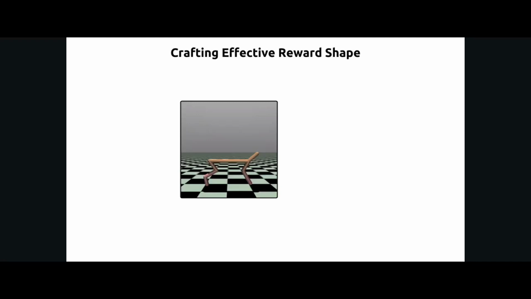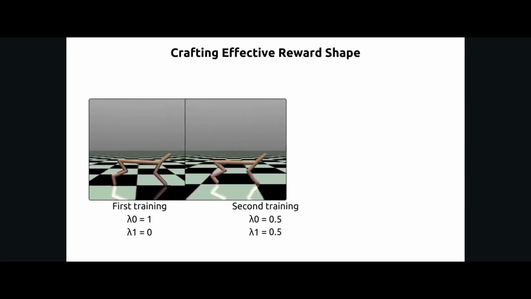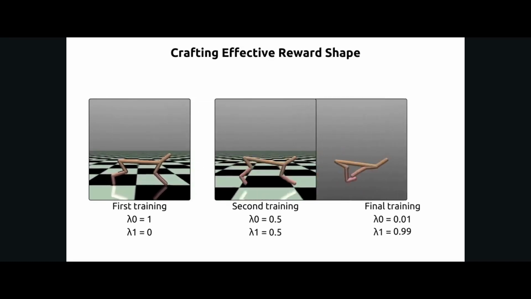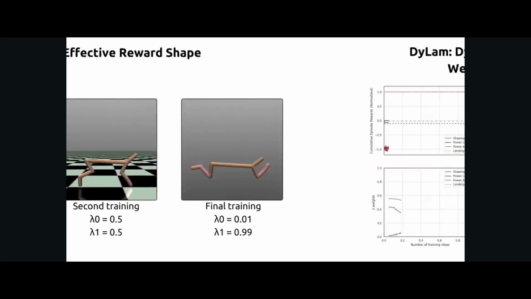Therefore, we can divide the major objective into, for example, make it run and control it. Finally, we have to find a set of weights to define the importance of each subtask. This final step involves training over and over again, until finding an effective set of weights to complete the task.